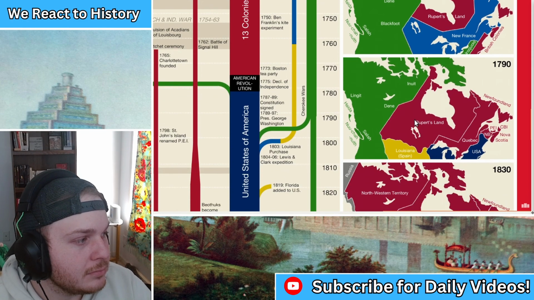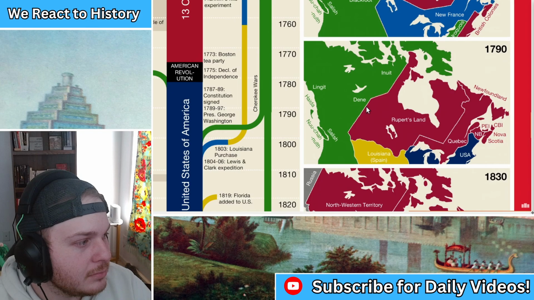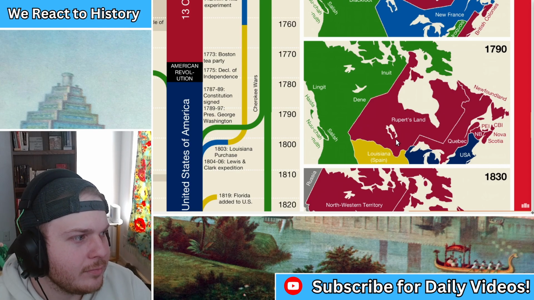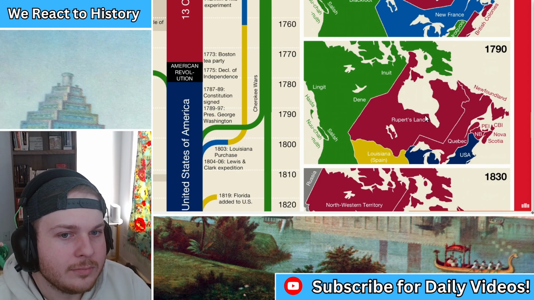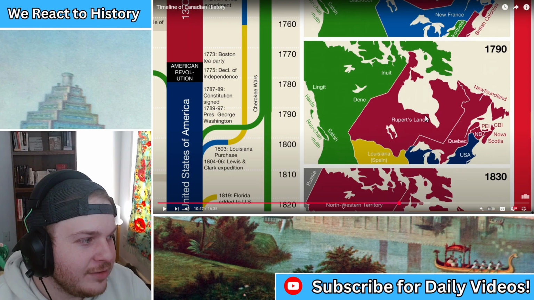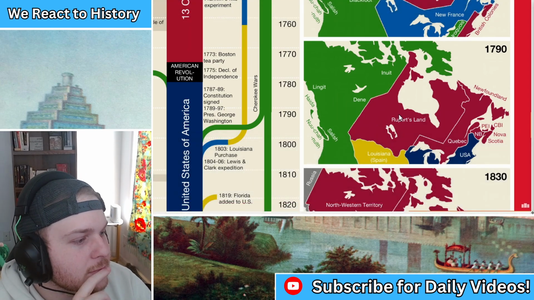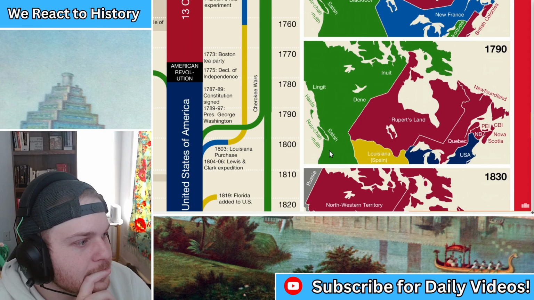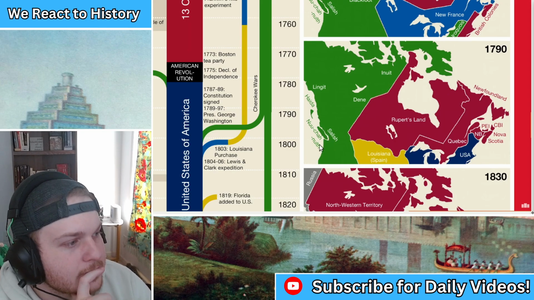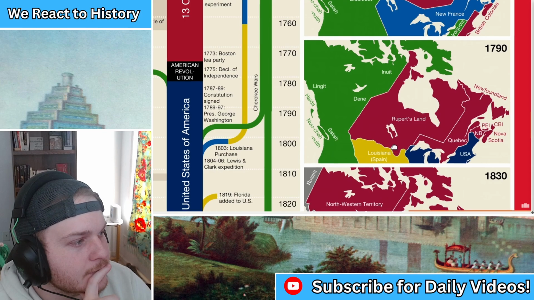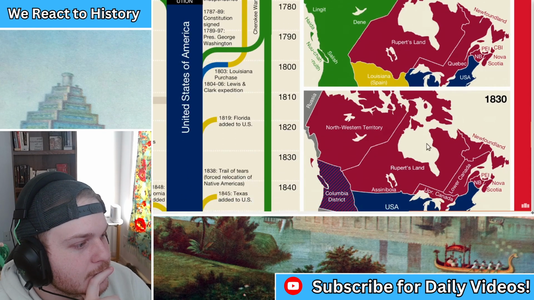Notice, though, that the West is still basically entirely First Nations, and even this land in the middle, although claimed by Britain, is actually just a trading area and has not yet been settled by Europeans. Same thing for the U.S., like the Northwest Territory. Although by 1790 more and more trade is taking place and European explorers are starting to arrive via the Pacific Ocean as well. Let's zoom ahead to 1830.